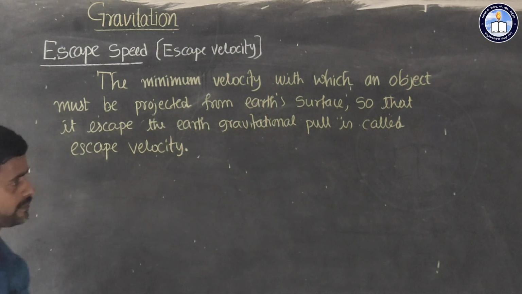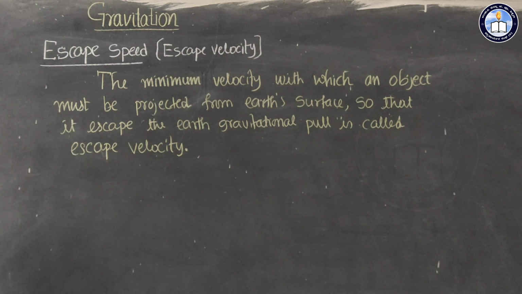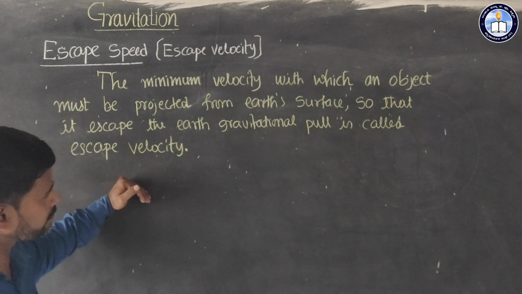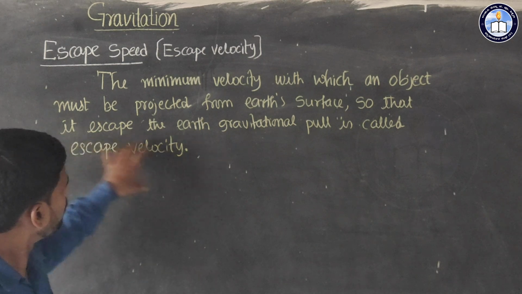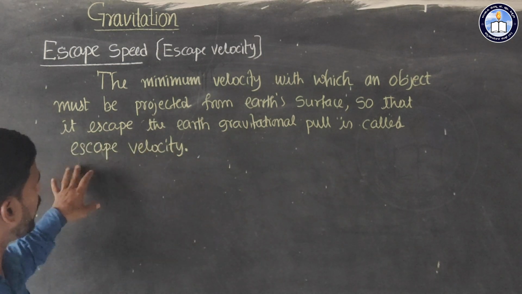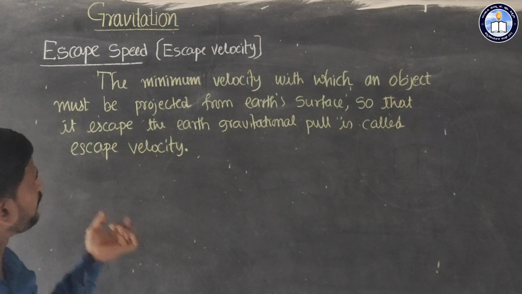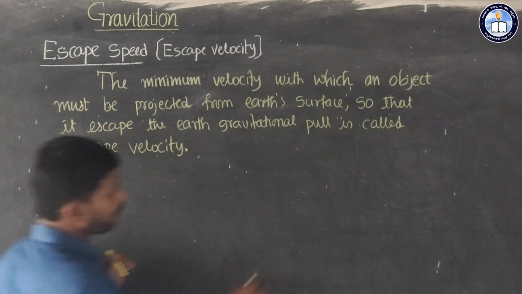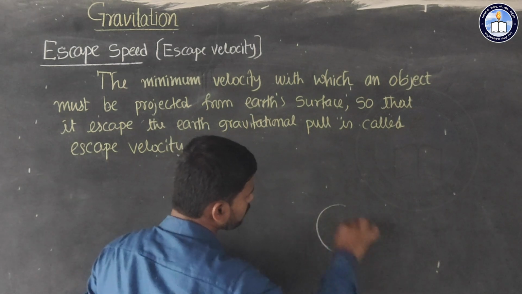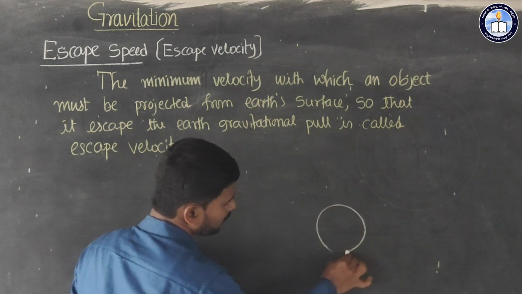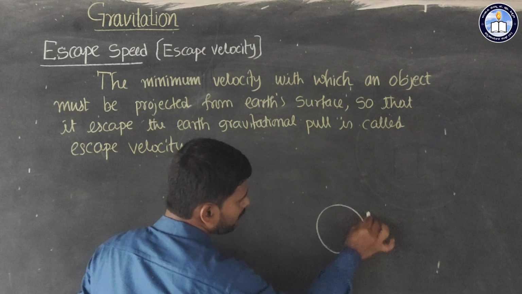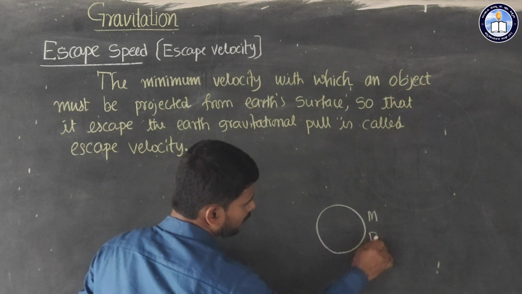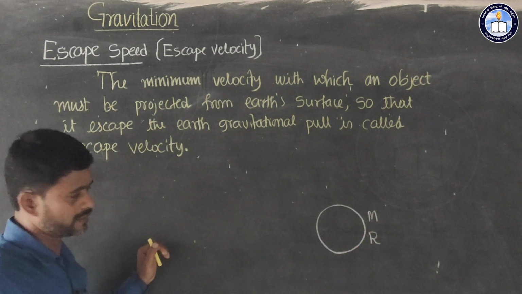That is called escape velocity. Now we discuss the relationship as well as the formula related to escape velocity. See here, we assume like this, it is an earth of mass m and capital R is the radius of this earth.